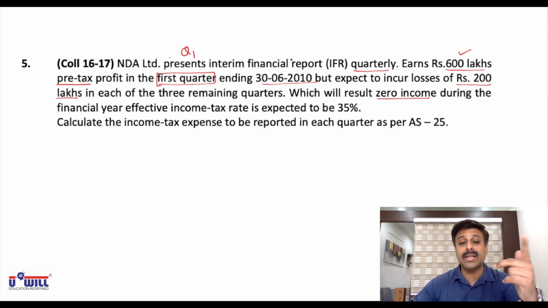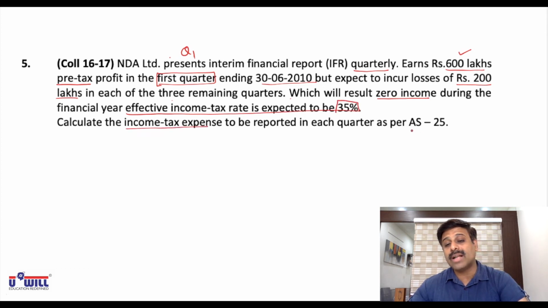of loss in the remaining 3 quarters. So zero income. Effective income tax rate is expected to be 35%. Calculate the income tax expense to be reported in each quarter as per AS 25.